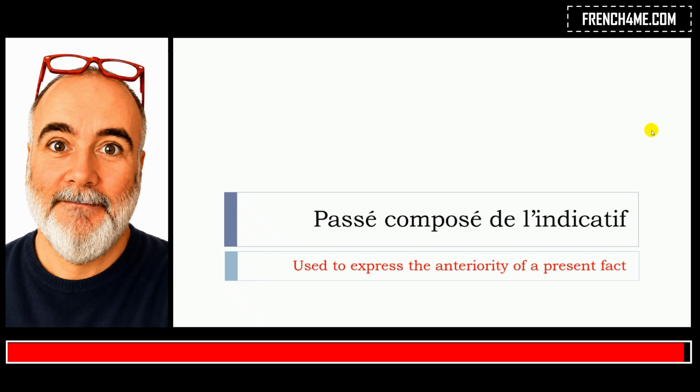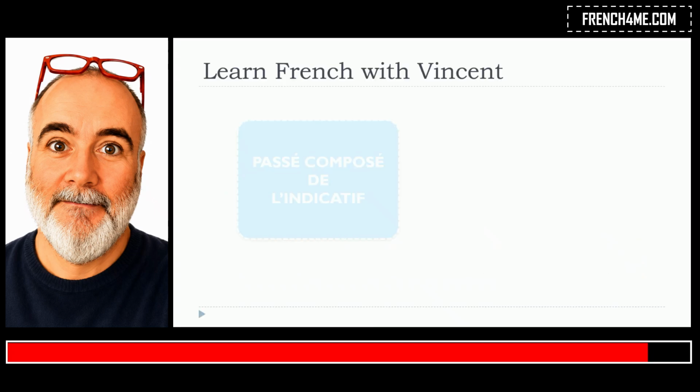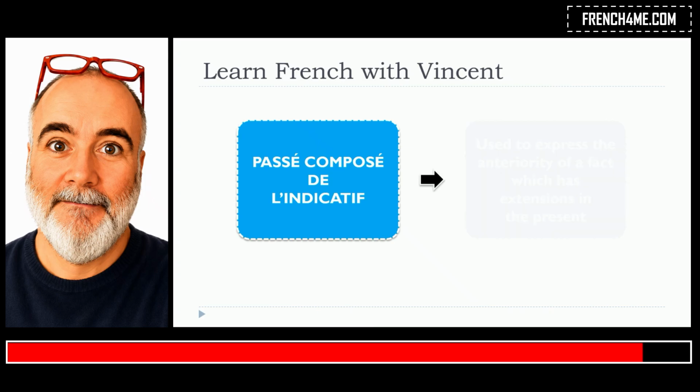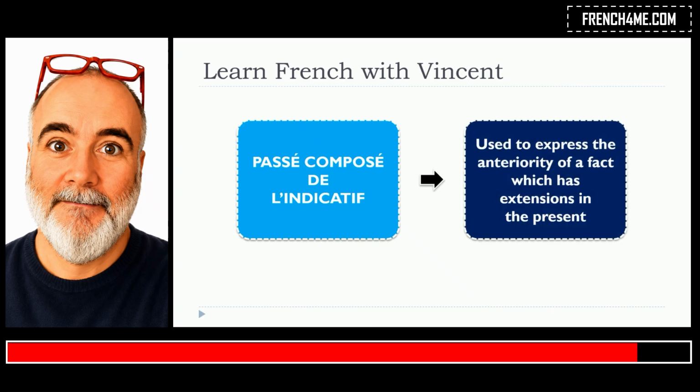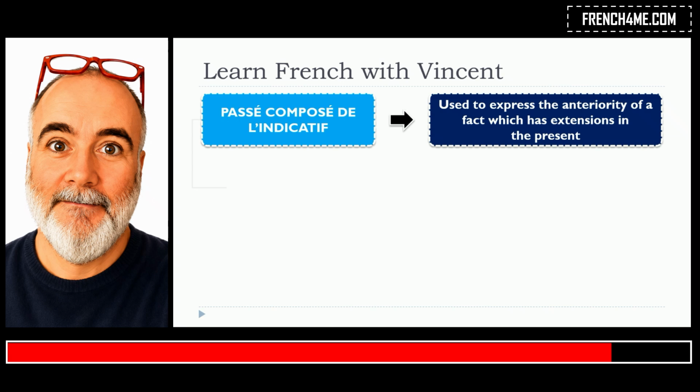In this lesson, we will see together le passé composé de l'indicatif, but more precisely when it is used to express the anteriority of a present fact. So let's have a look at it. Yes, it is possible to use le passé composé de l'indicatif to express the anteriority of a fact which has extensions in the present. So let's see some examples to make it clear.